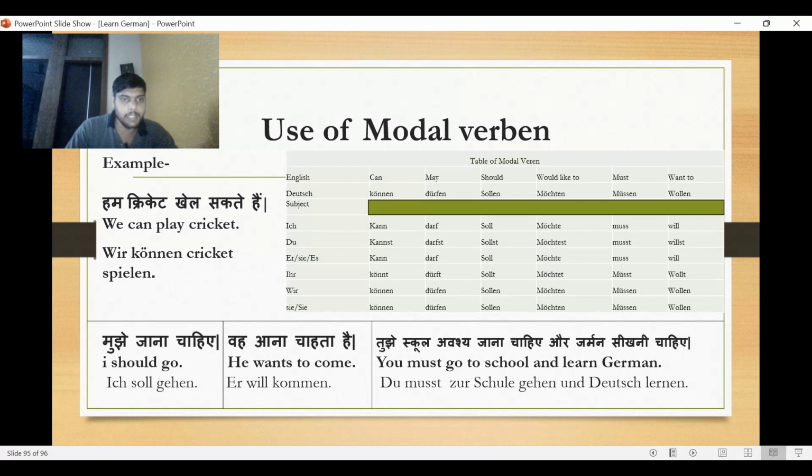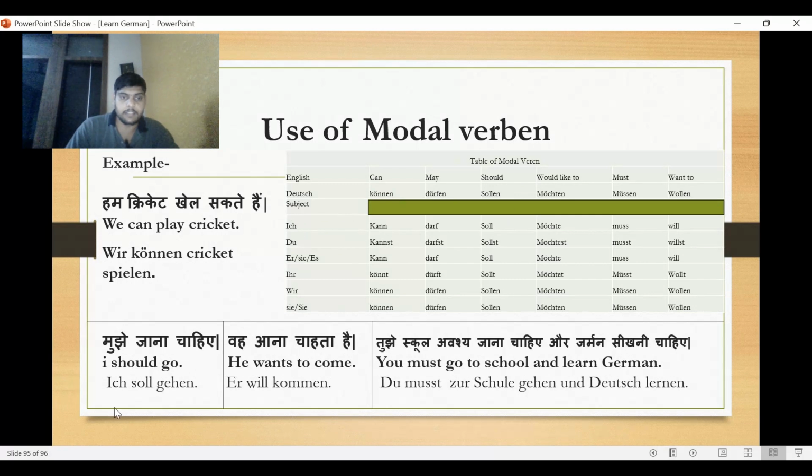We can play cricket. Now take another example. मुझे जाना चाहिए. In English, I should go. But in German, if the subject is ich, at that time we are not using the infinitive form of the verb because we have converted the infinitive to the ich form. So sollen, it is soll.